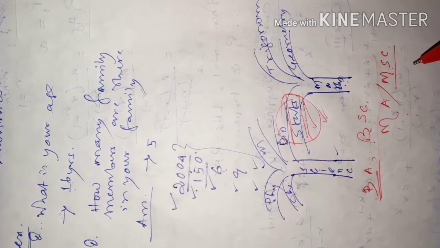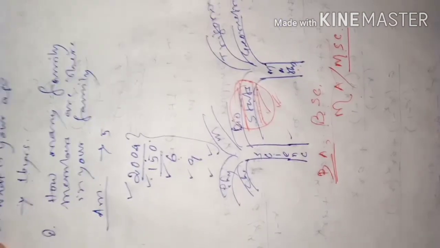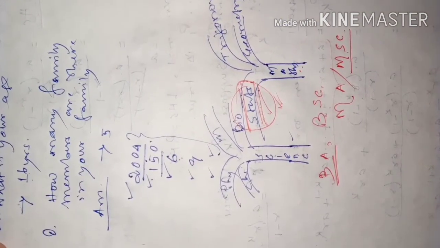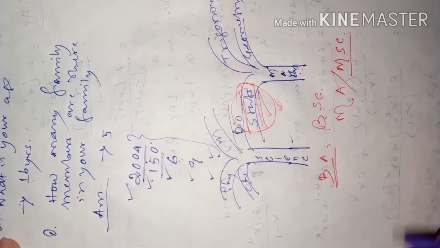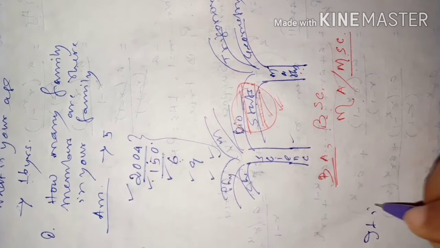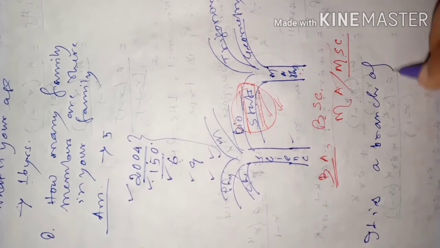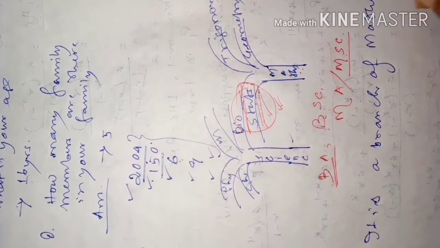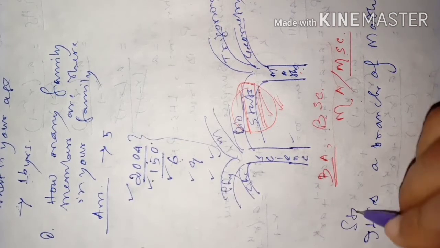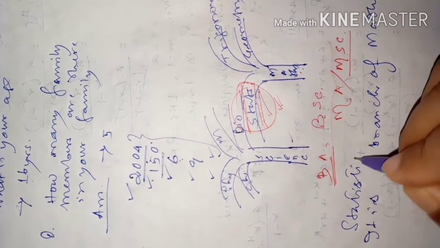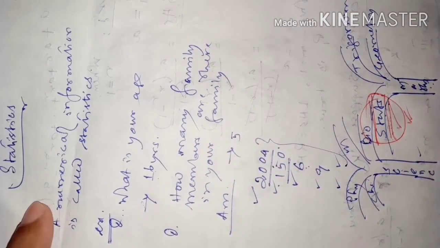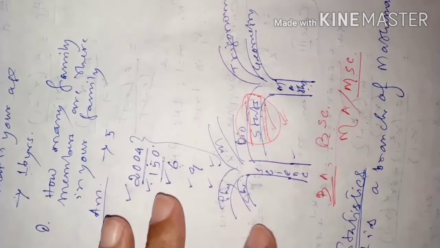So statistics is a branch of mathematics which deals with the collection of information and representation of information and analysis of information. So there is another meaning. I am talking about statistics. Two meanings I said. One meaning is statistics represents what? Numerical information. As I said in the beginning, the first meaning is numerical information. And the second meaning is, it is a branch of mathematics which deals with